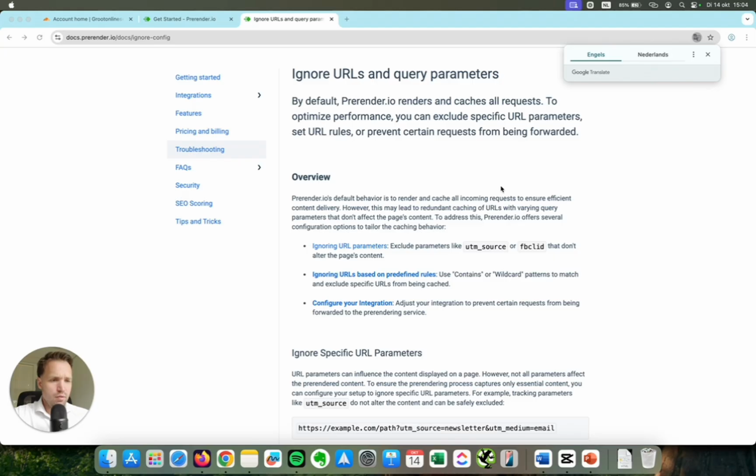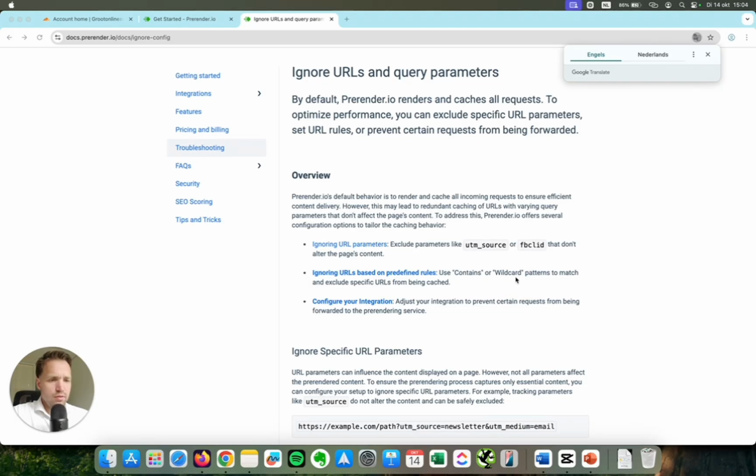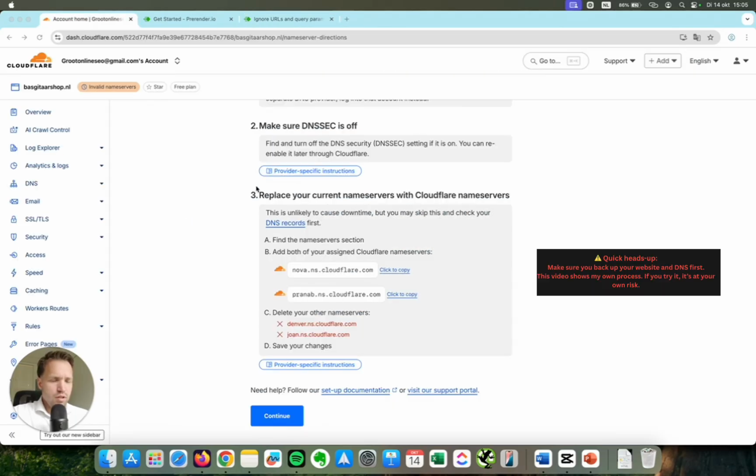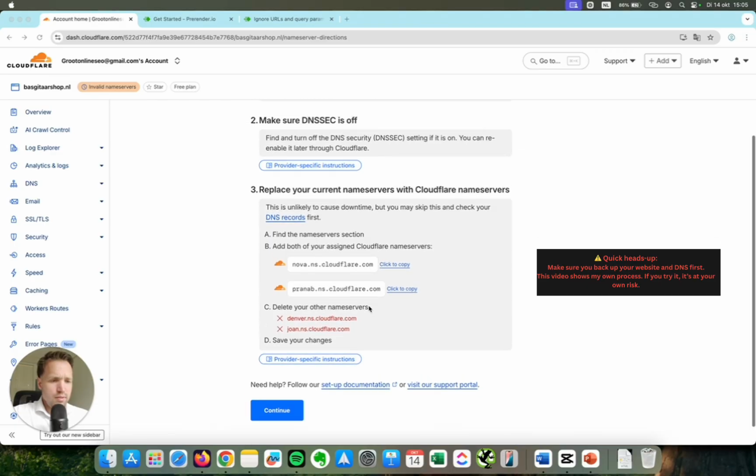Now, they've got a guide about URL parameters. Go to that section of their website, links also in the description. And here you can tell them to ignore certain parameters that might show up that should not affect the page rendering. You can ignore URL parameters, you can ignore URLs based on certain rules, or cache specific parameters only. So if you see a lot of URLs show up that are not relevant, just make sure to exclude them. And not relevant meaning for chatbots and for Google.